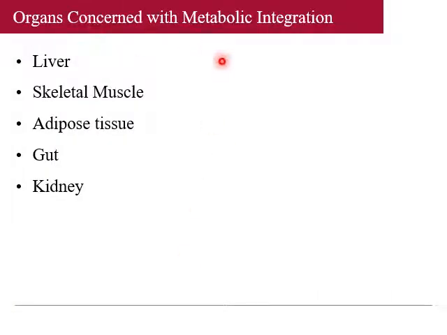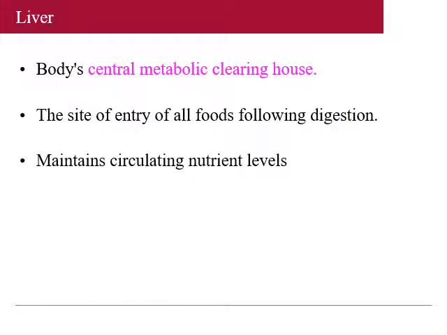Now the organs concerned with metabolic integration are mainly liver, skeletal muscle, adipose tissue, gut and kidney. As far as the liver is concerned, it is the central metabolic clearing house of the body, the site of entry of all foods following ingestion.